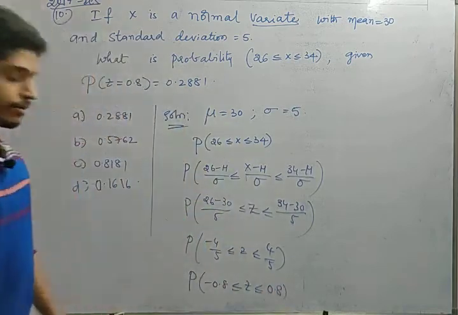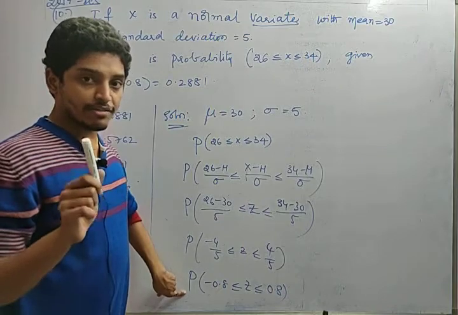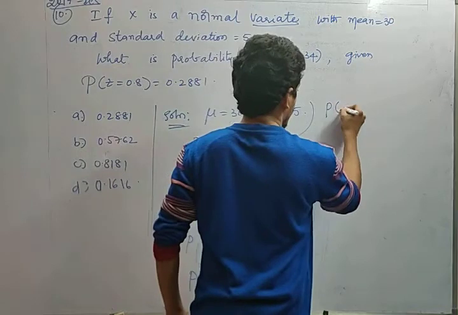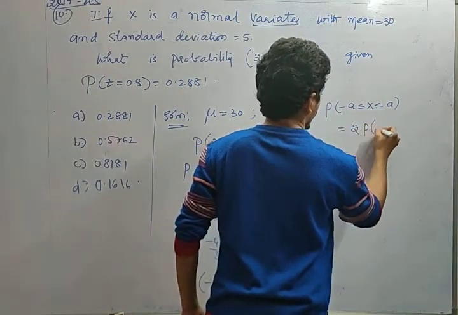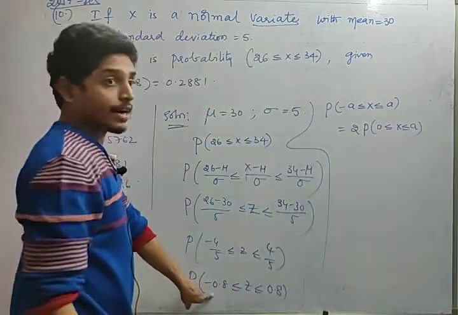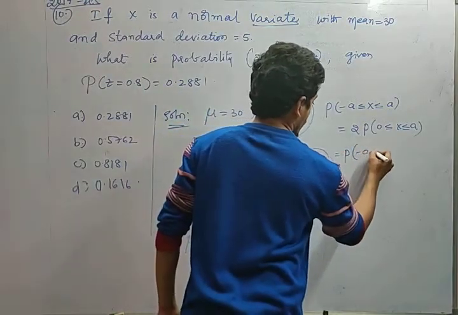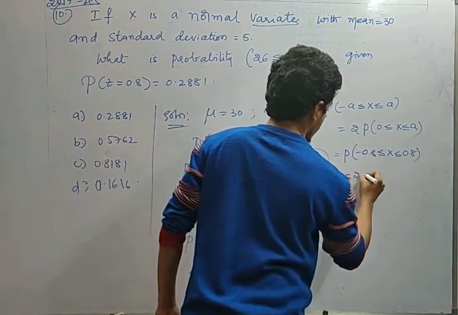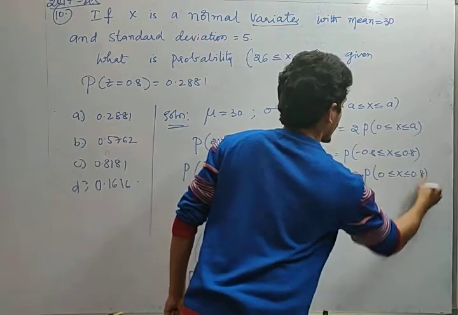Yes or no? I have already noted the formula previously. How did I write that formula? P of minus a less than or equal to z less than or equal to a equals 2 times P of 0 less than or equal to z less than or equal to a. In the same way, what is the value of a here? 0.8. So P of minus 0.8 less than or equal to z less than or equal to 0.8 equals 2 times P of 0 less than or equal to z less than or equal to 0.8. Yes or no?